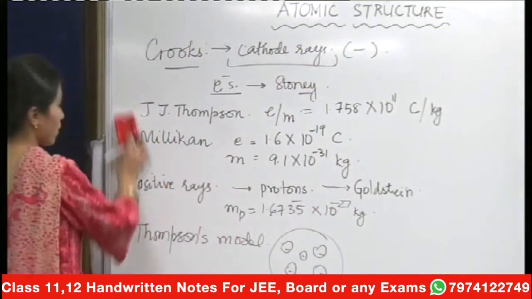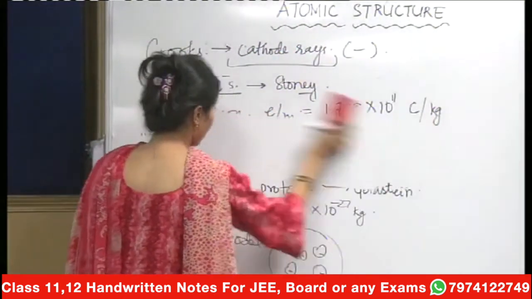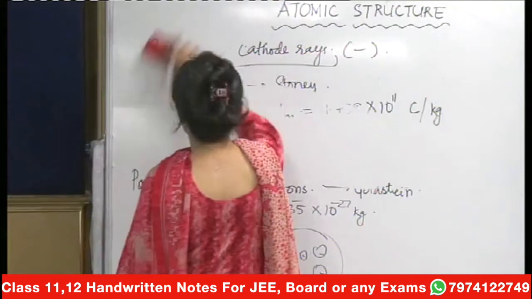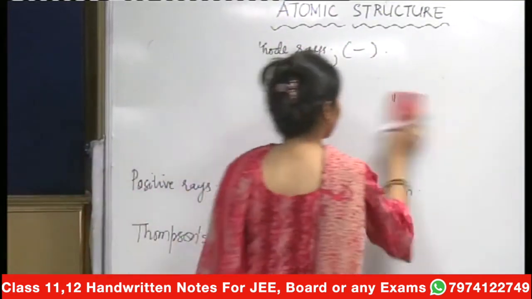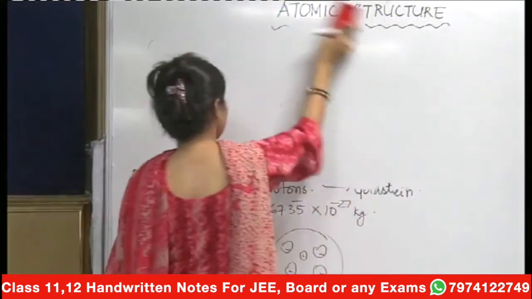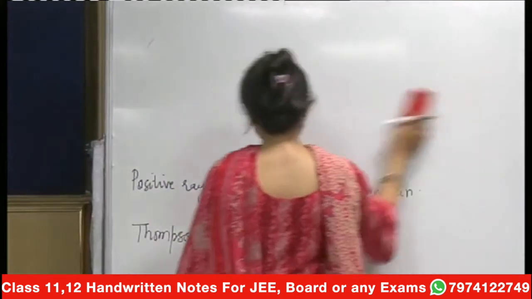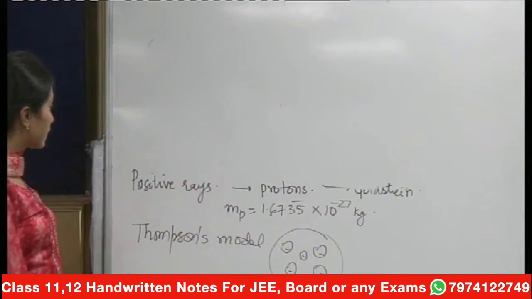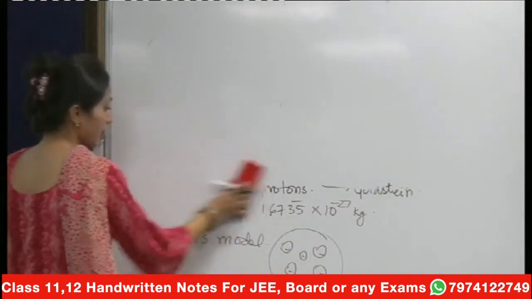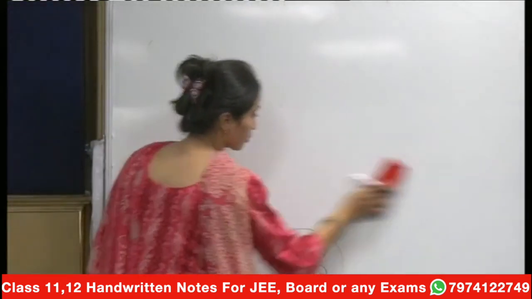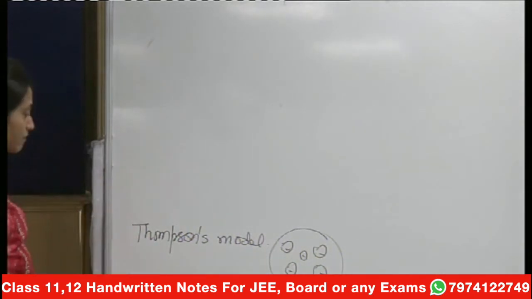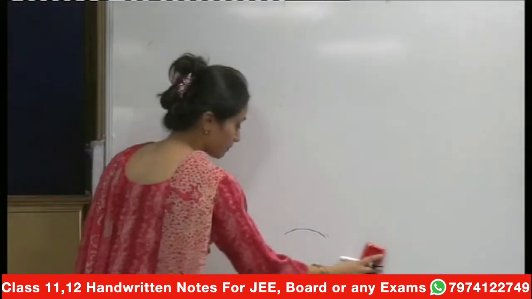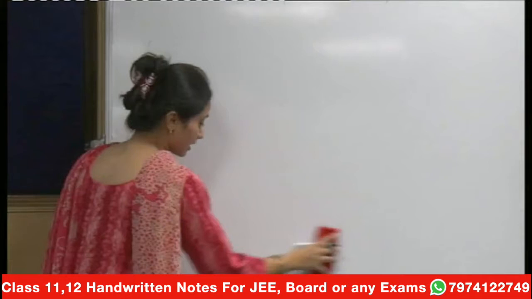And then the positive rays were also discovered, which were nothing but a beam of protons. Protons are the positively charged particles. Protons were discovered by Goldstein, and the mass of the proton is 1.6735 into 10 to the power minus 27 kilograms.